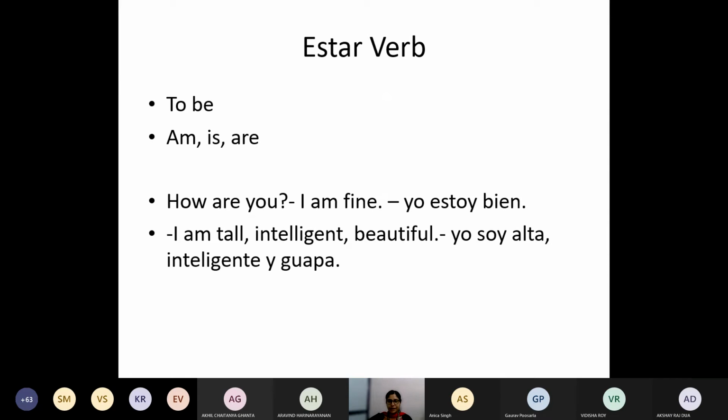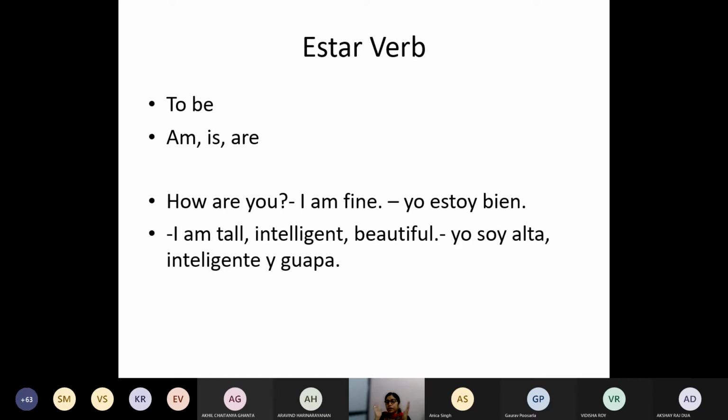So the ESTAR verb, as I discussed, no, the ESTAR verb, I am saying I am fine. So there you are using the ESTAR verb. Okay. When I have to say I am tall, I am beautiful, I am handsome, whatever, so there you will be using the SER verb. Now you understand a bit of difference. There is a bit of difference between both of them.